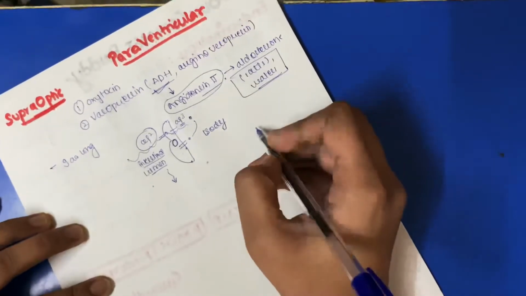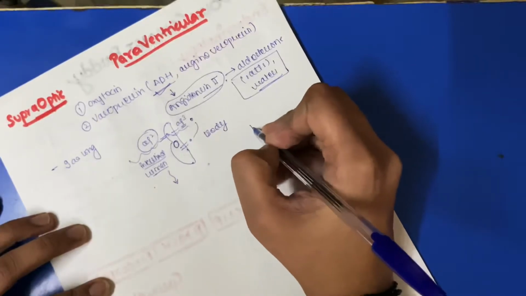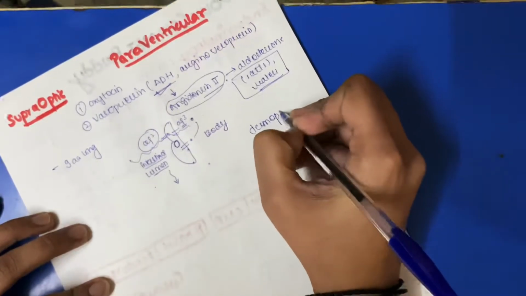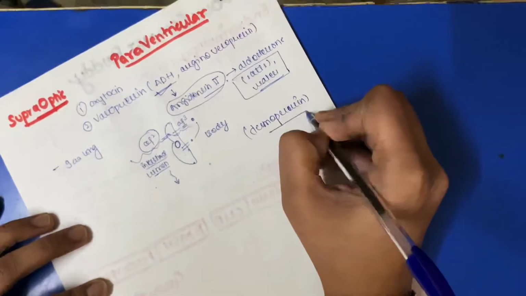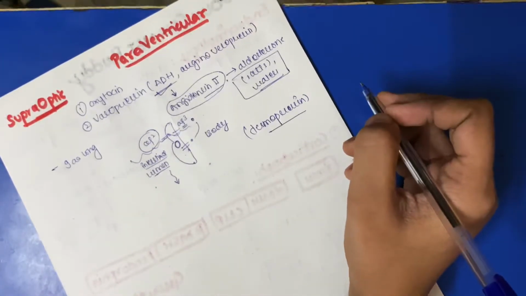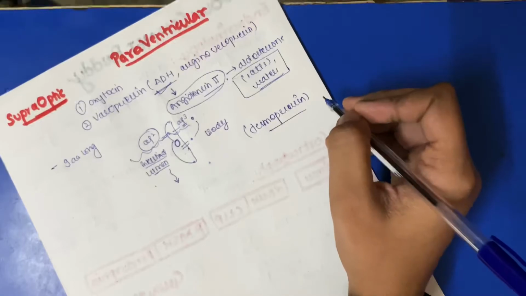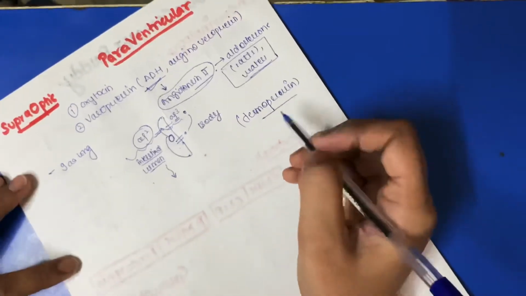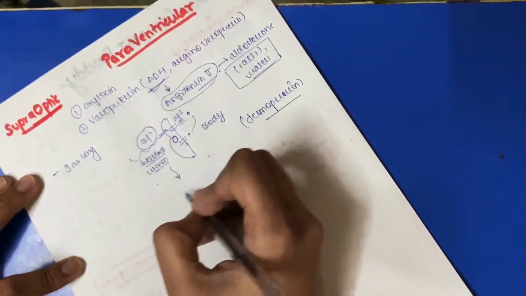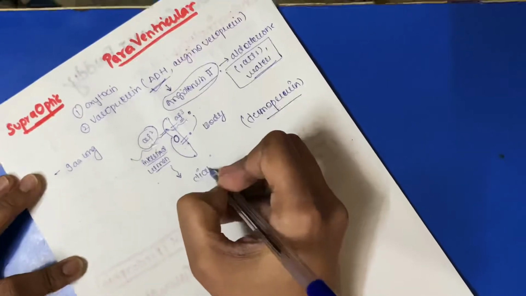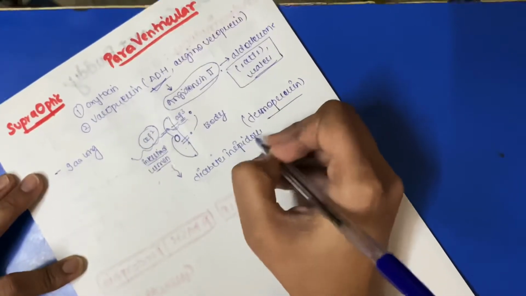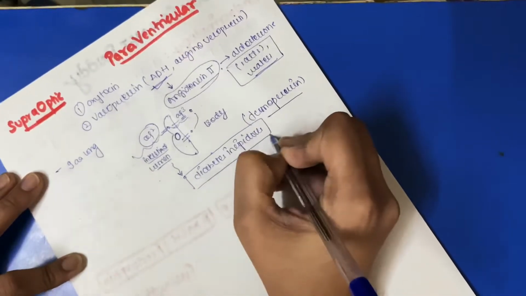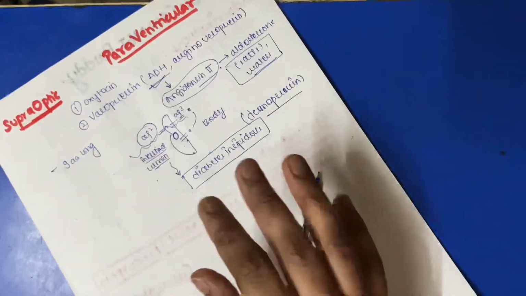Nowadays a drug works the same as ADH, that is desmopressin. A person having ADH deficiency can be given desmopressin so that he can absorb more water. If ADH is not working properly, it can cause diabetes insipidus. Diabetes insipidus will be caused if you have ADH deficiency. That is, water will not be absorbed in the body, and the whole amount of water will go out of the body.